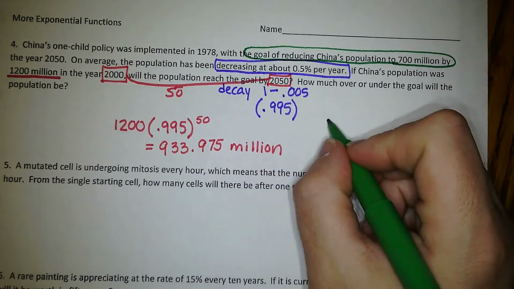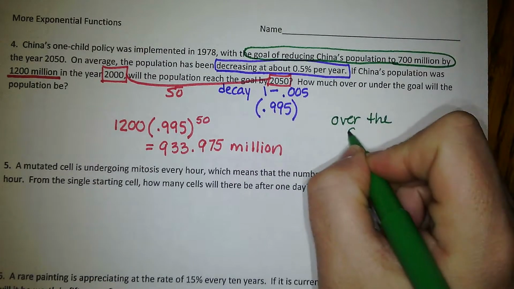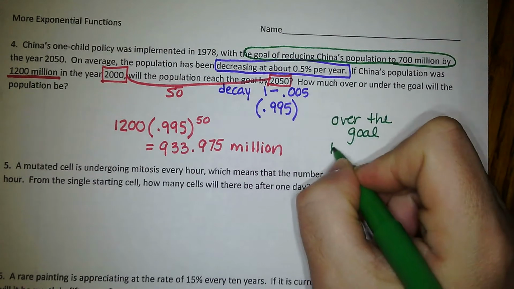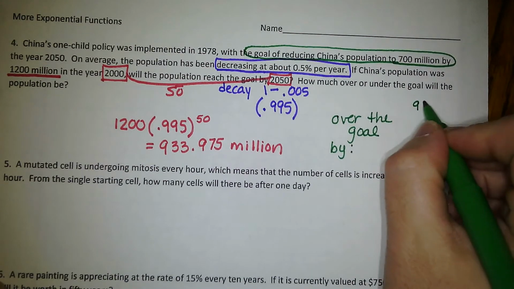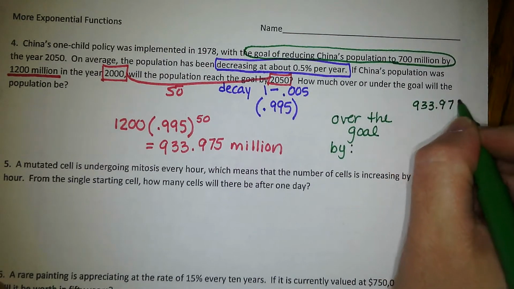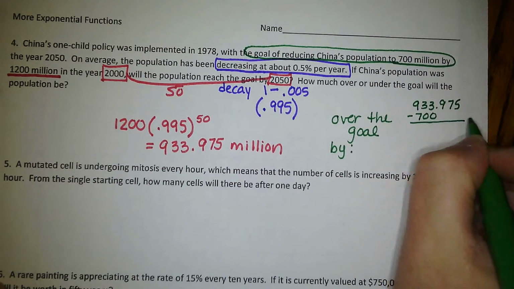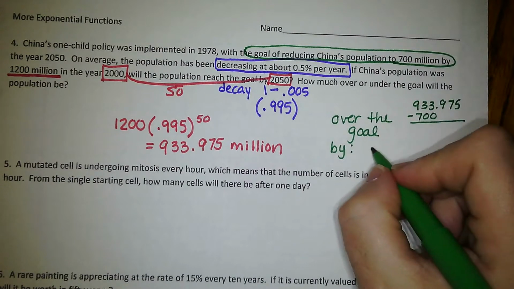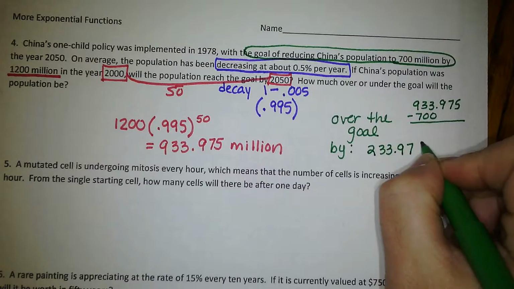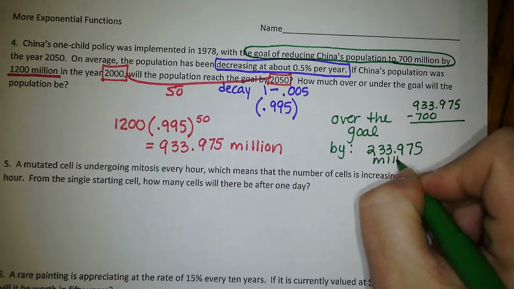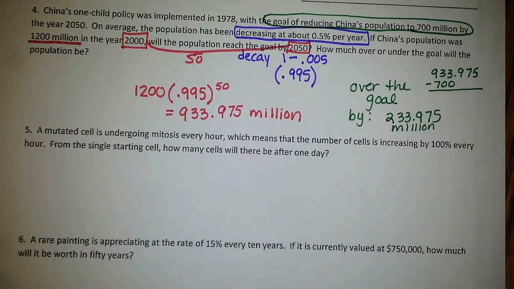So we are very over the goal by, and to find out, we have to take our 933.975 and subtract off 700. So that's going to give us 233.975 million people. Missed the mark by over 200 million.